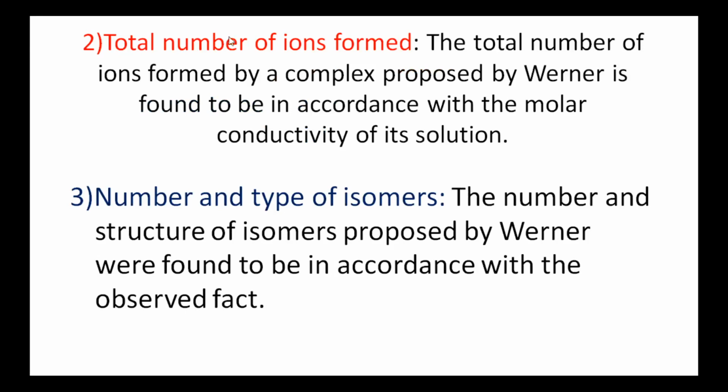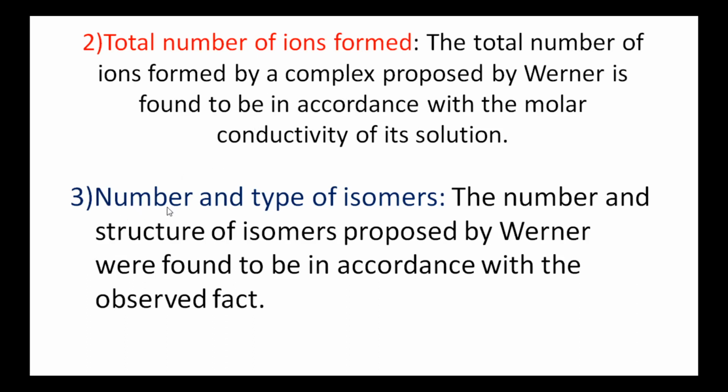Next, second evidence is the total number of ions formed. The total number of ions formed by a complex proposed by Werner is found to be in accordance with the molar conductivity of its solution. Because the more ions produced, the more conductance. So the complex having more ionizable ions will have more conductance. That is, the total number of ions formed by a complex corresponds to the molar conductivity of its solution, which is another evidence for Werner's theory.